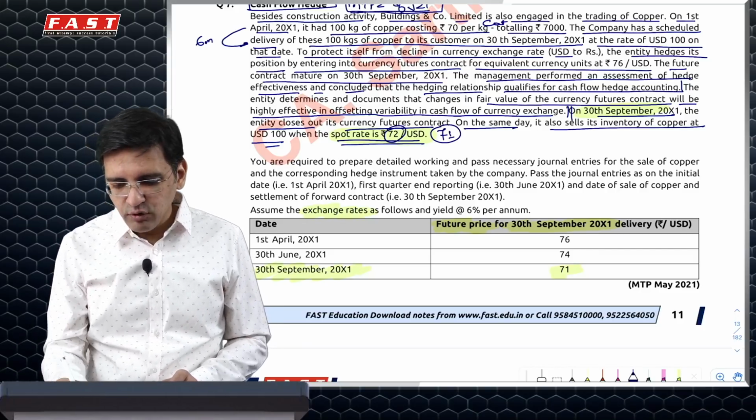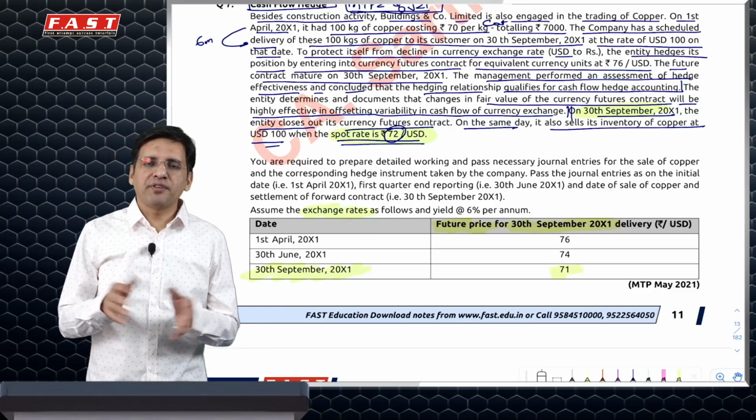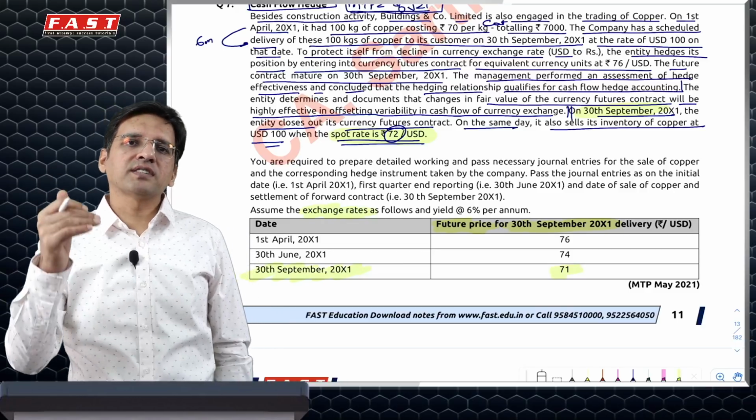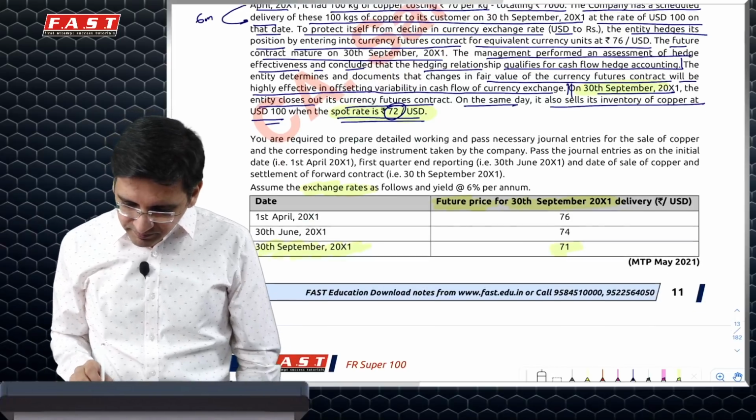Now what they have done is they have not solved the question through 72 or 71. They have done something which is very strange. We'll come to that. In the exam, if this question comes in, you'll give the same strange answer which the institute has given, with possibly a note. What is to be added, I'll tell you.